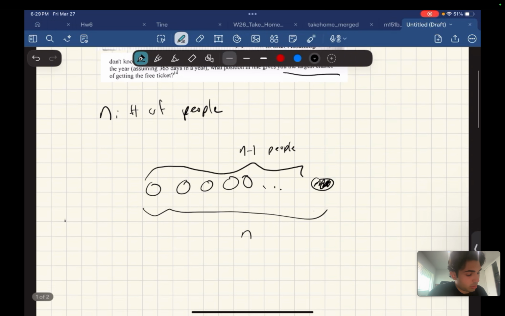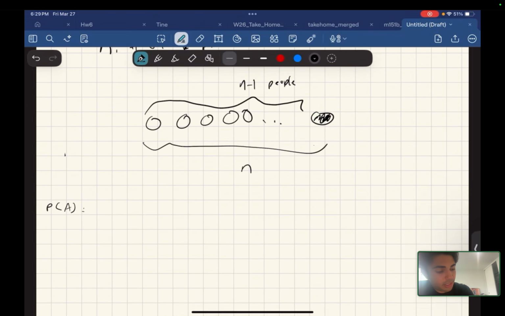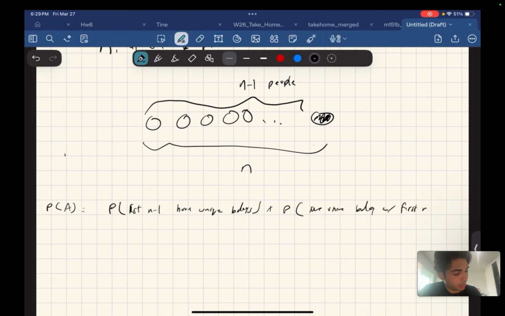Now, we have to have two parts. So our P of answer is the probability that the first n minus 1 have unique birthdays times the probability that we share a birthday with the first n minus 1.